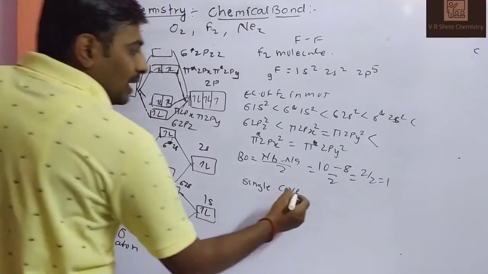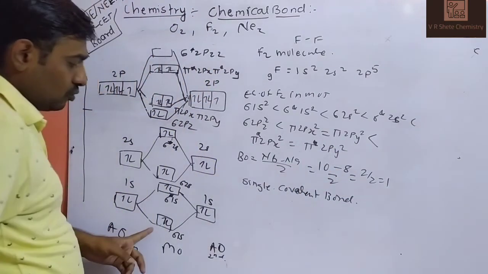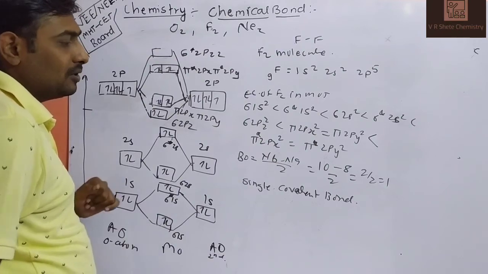So this contains a single covalent bond. The fluorine molecule has a single covalent bond.